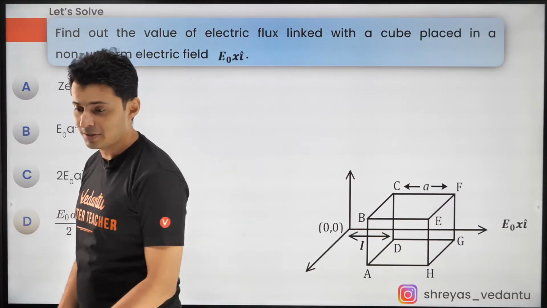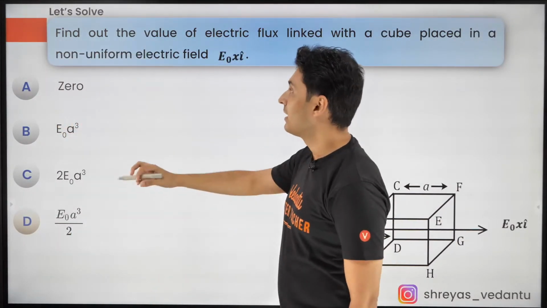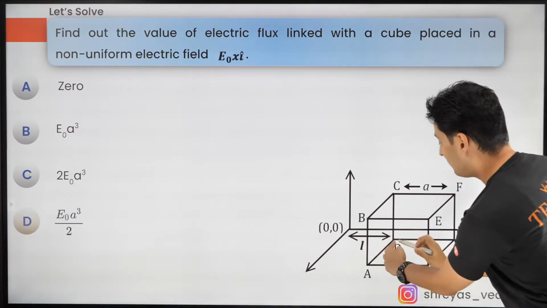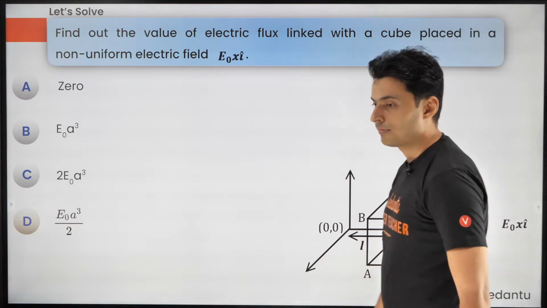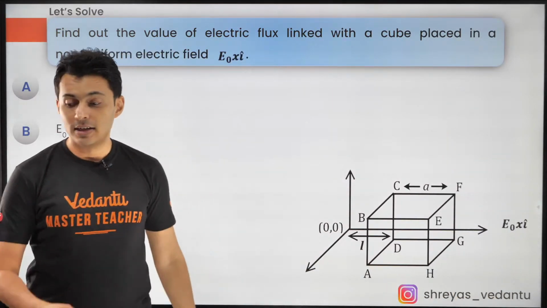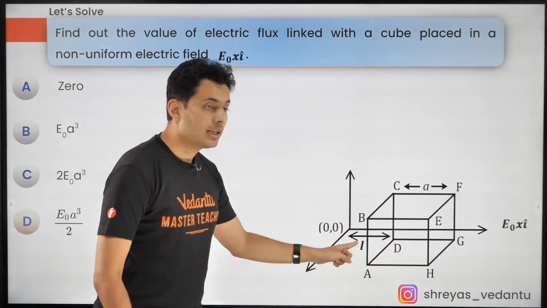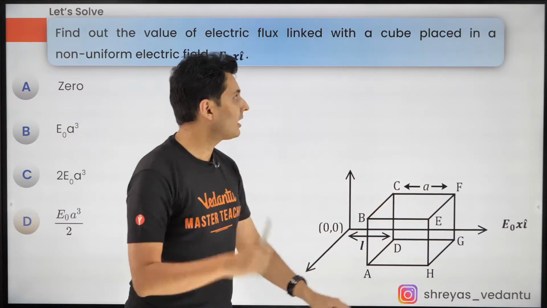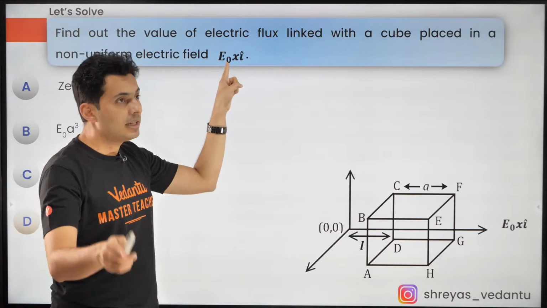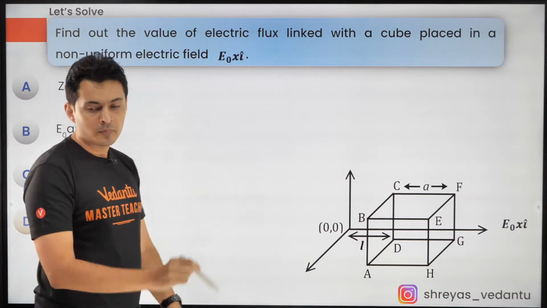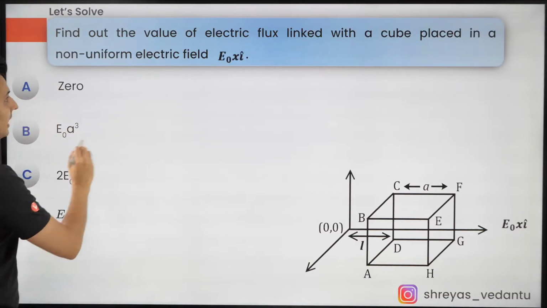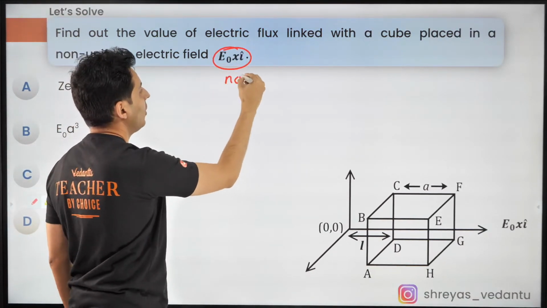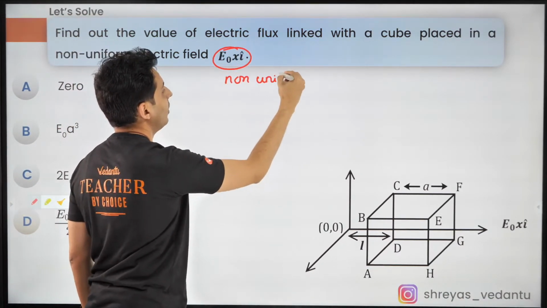Let's do another question. And here it is. Now, same cube. The left side is at a distance L. The cube side is A. The field is E naught X i cap. So guys, understand, since this X is there, that means it is non-uniform.